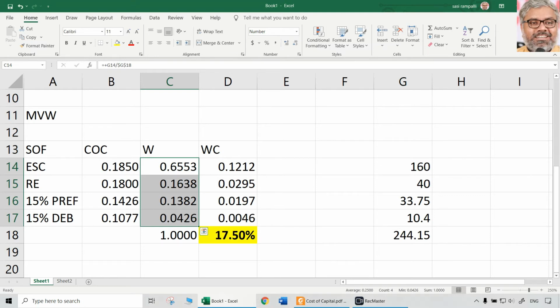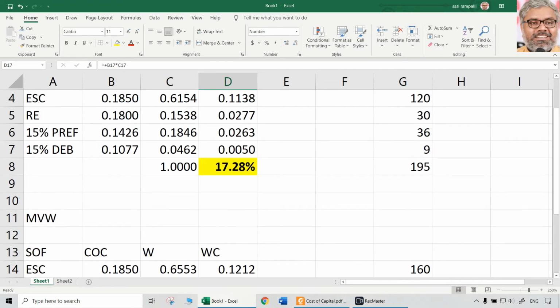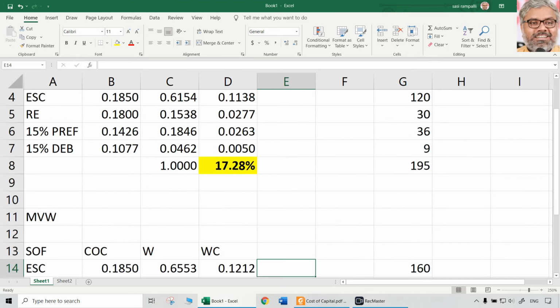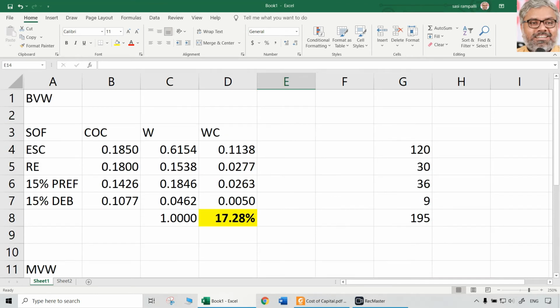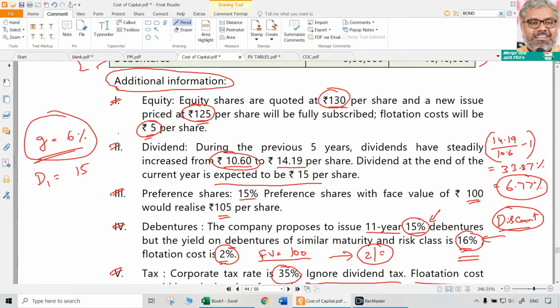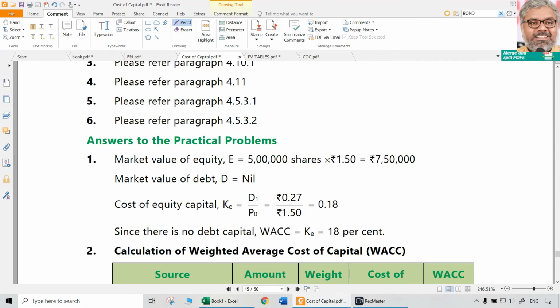Total of weight should be 1. Then multiply the weights with the respective costs of capital. Then we will get weighted average cost of capital. In this case, it is going to be 17.5%. This is using market value weights. That is about computation of weighted average cost of capital using book value weights as well as market value weights. That was question number 5, the last one in the ICA material.